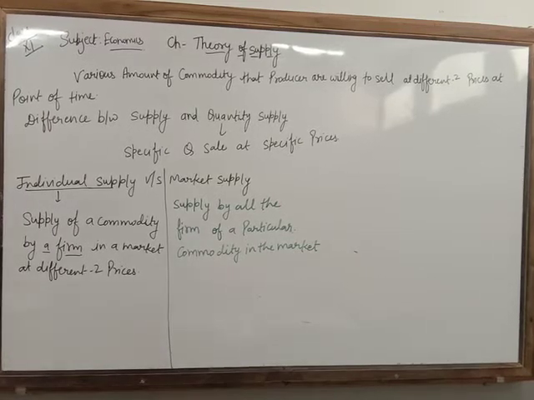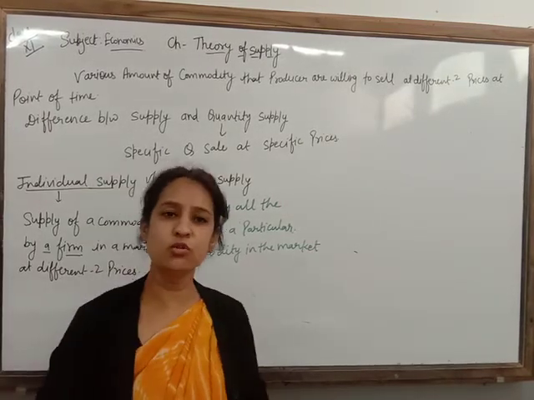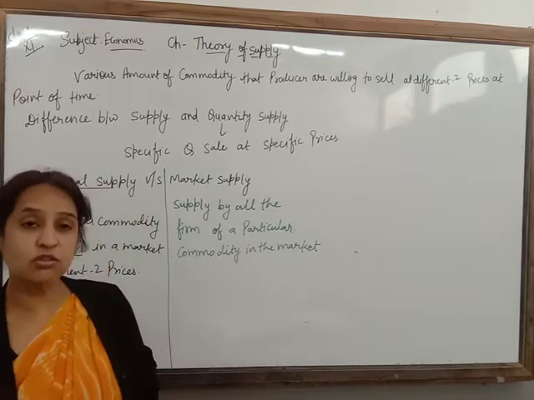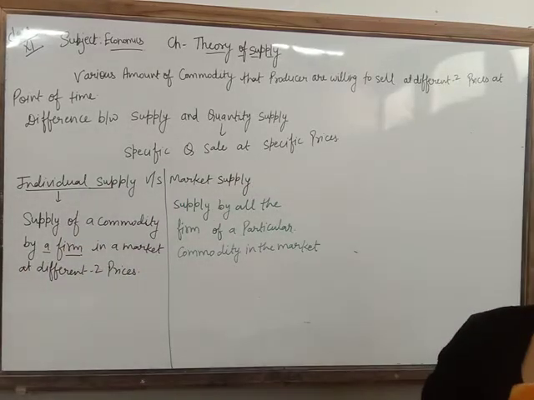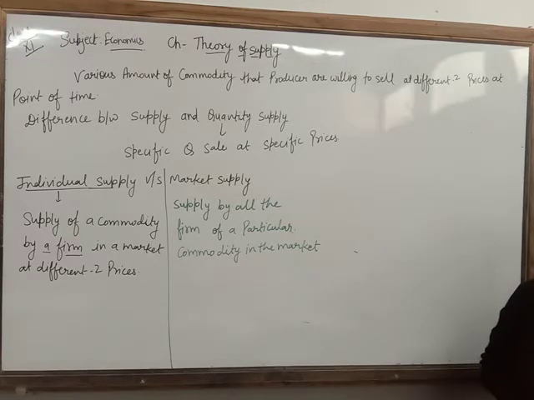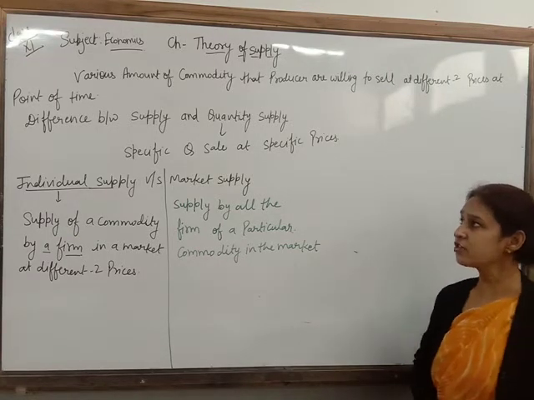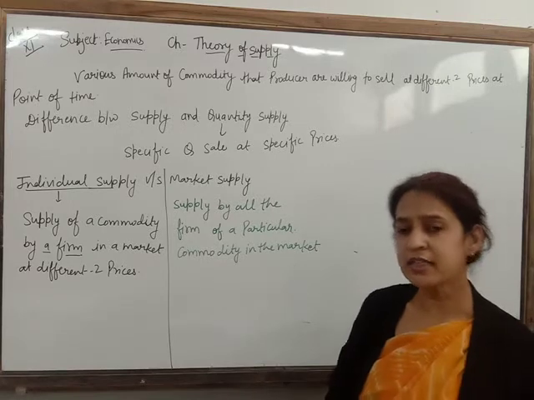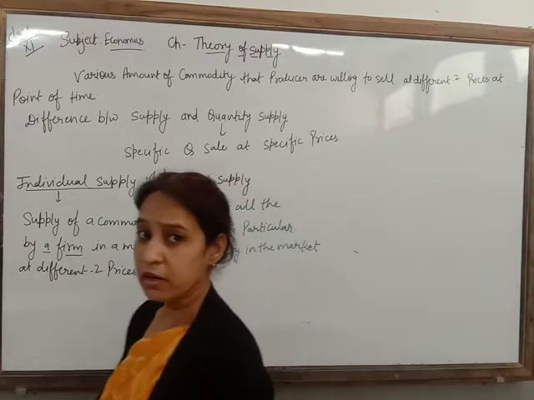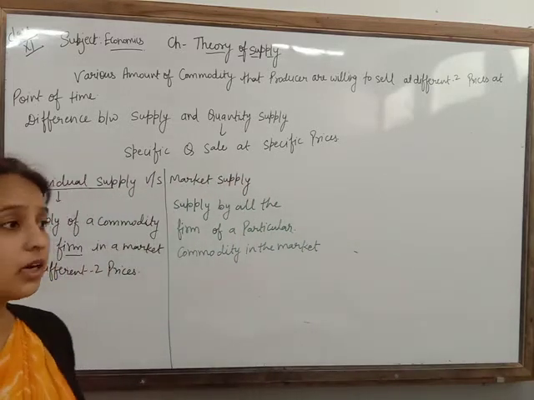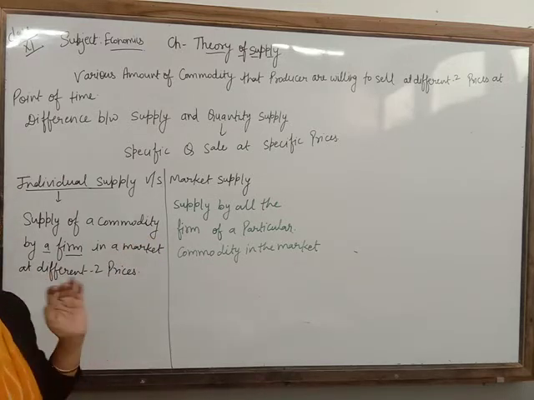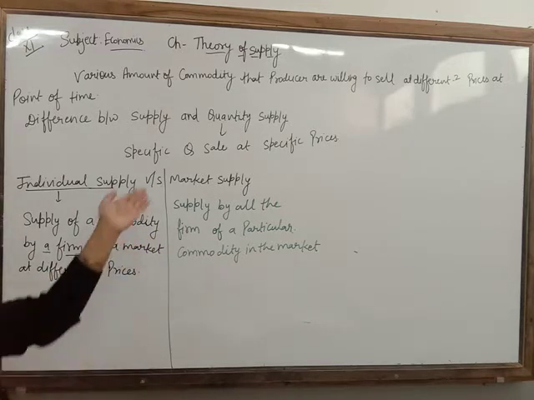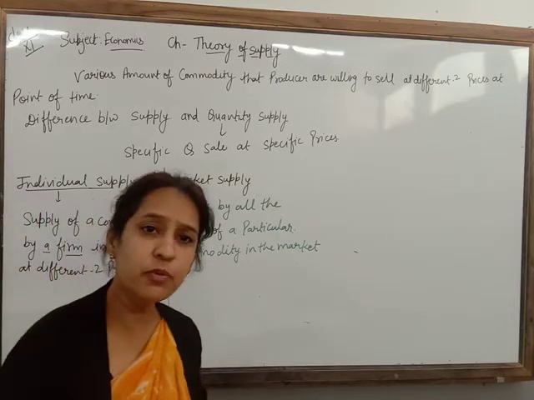Good morning students. Today we are going to start the new chapter of microeconomics, that is theory of supply. It is the 12th or 13th chapter in your book. In a few books it is given as 12 and in a few books as 13. Theory of supply is similar to the theory of demand. Demand we discuss from the point of view of the consumer, and supply we study from the point of view of the producer.